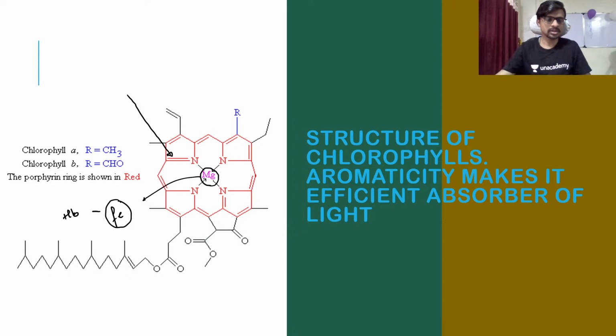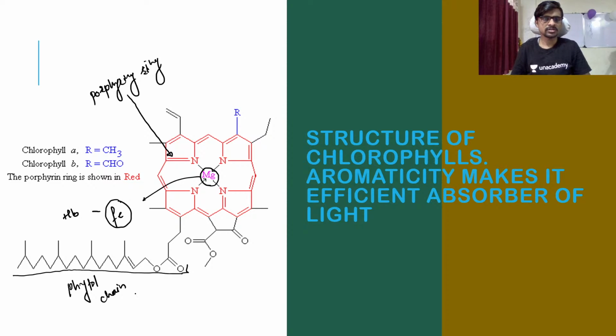Okay, sorry, porphyrin ring. This is your porphyrin ring, and this is your phytol structure. Okay, it's phytol chain and porphyrin ring. So this is porphyrin ring and the phytol chain here. Okay, so it is alcoholic and long chain carbon alcohol.